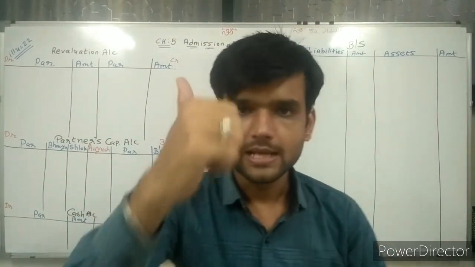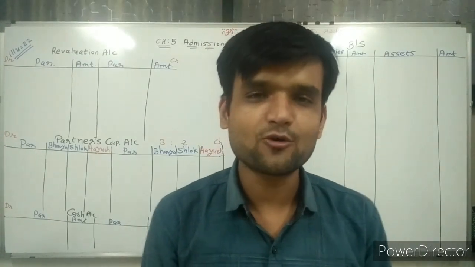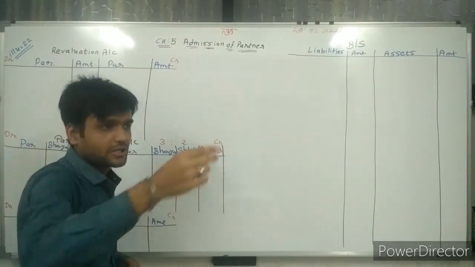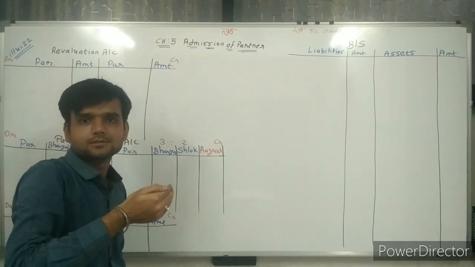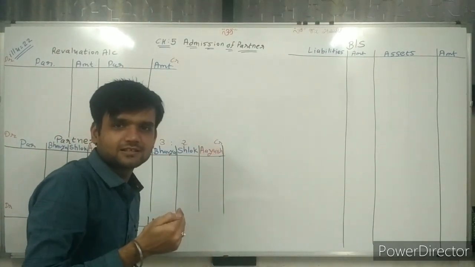Going ahead, adjustment number 1: Ayush brought 5 lakh as his capital and 1 lakh as his share of goodwill in cash. Now again, an important thing: cash comes in the business.